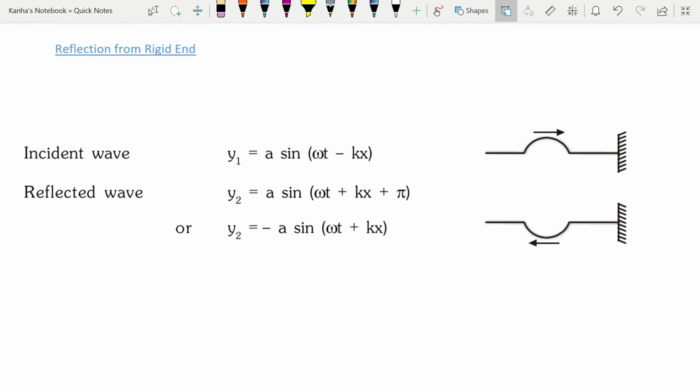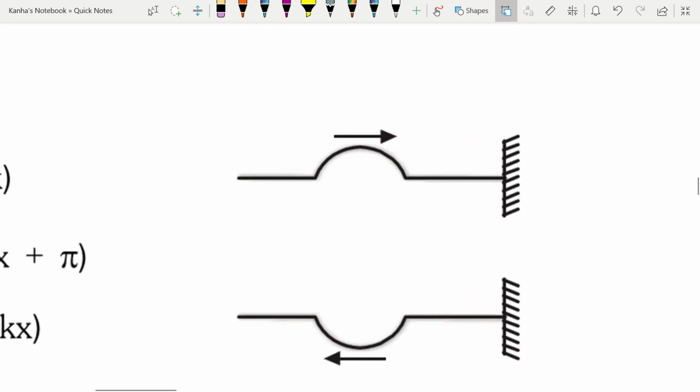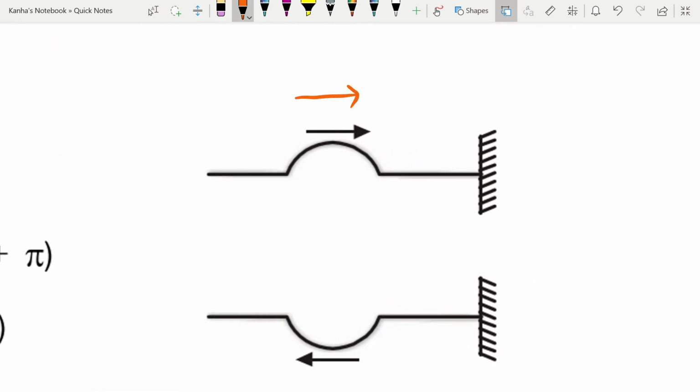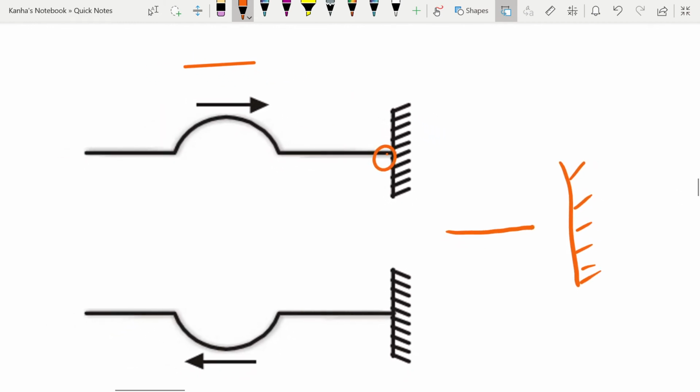So when you create a pulse in the wire, or the string, whatever you're taking, this pulse will travel along the wire or the string. Now when it reaches the end, let's say this is my last element of the wire, and this is where my wall is, or my clamp is. I'll call this point the clamp. These are actually joined together. I'm just making them distant right now.